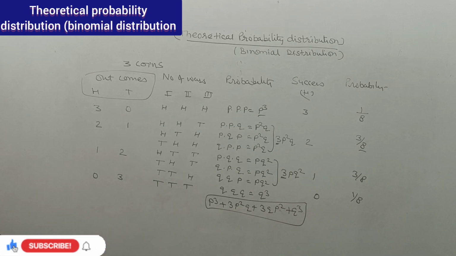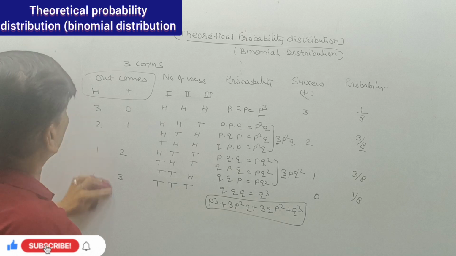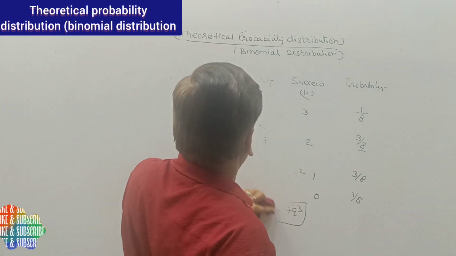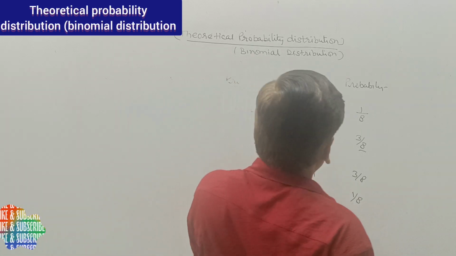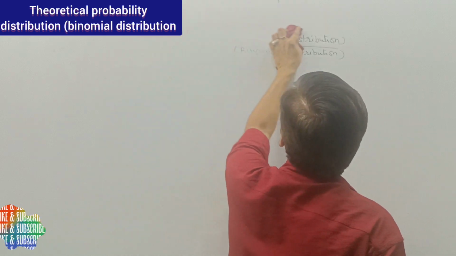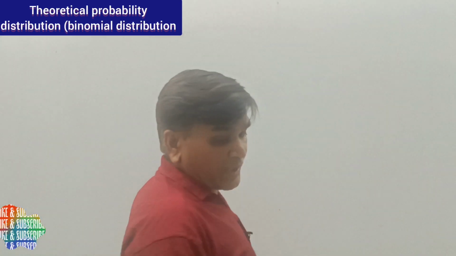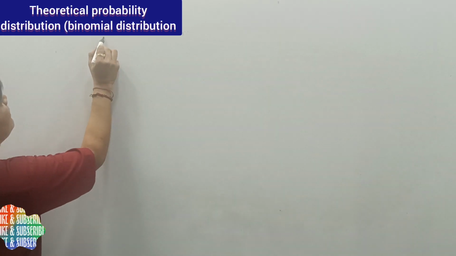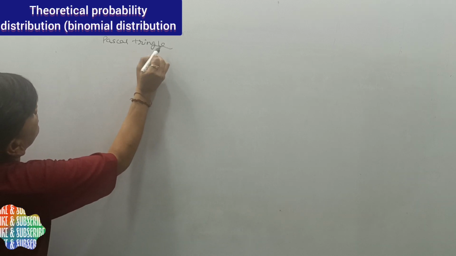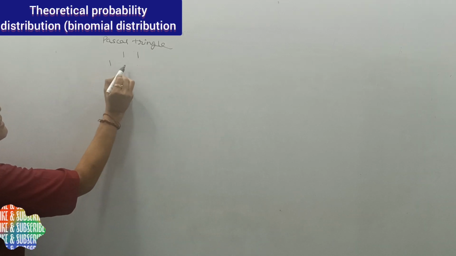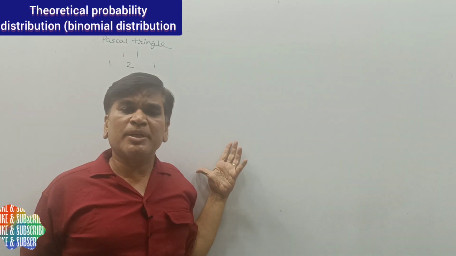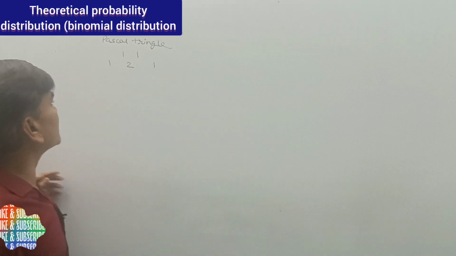So in binomial distribution we will learn how to solve this. The very first thing you should learn is how to solve this. Let me show how we can use the binomial theorem. We are having Pascal's triangle, that is 1, 1, 1, 2, 1. Already we have discussed Pascal's triangle in binomial distribution, interpolation and extrapolation methods.